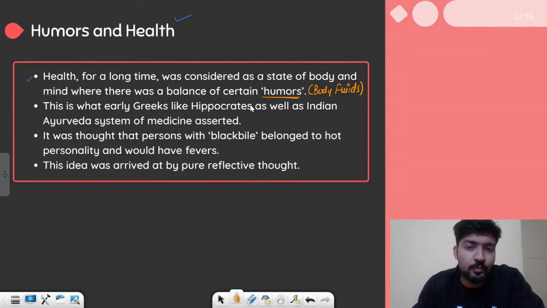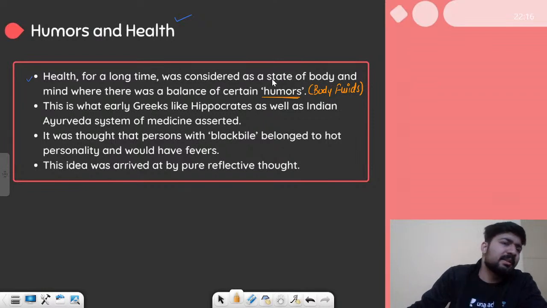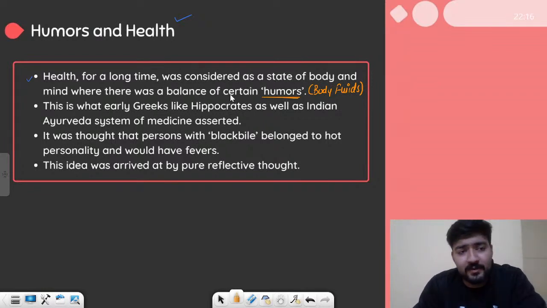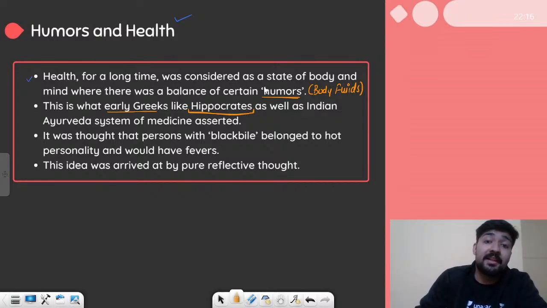There were four different humors. One was blood, one was yellow bile, there was black bile, and the last one was phlegm. You don't need to know about these humors, just get a basic idea of what this theory of humors was. That is what the early Greeks like Hippocrates believed. Do you know who Hippocrates is? He is the father of modern medicine, right? Even Hippocrates believed that there are certain humors in our body and the balance of humors influences our health. It was also believed by the Indian Ayurveda system as well.